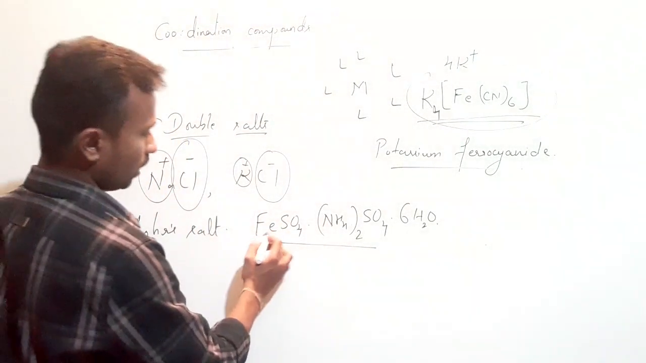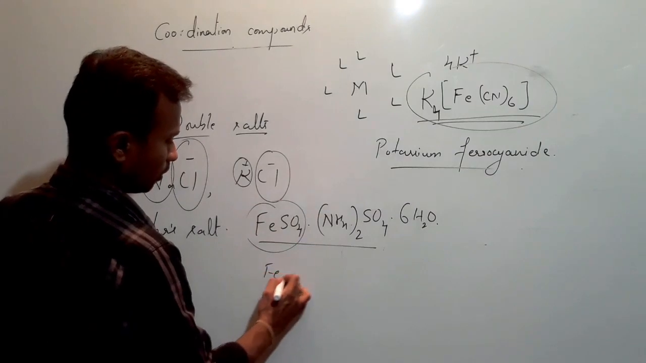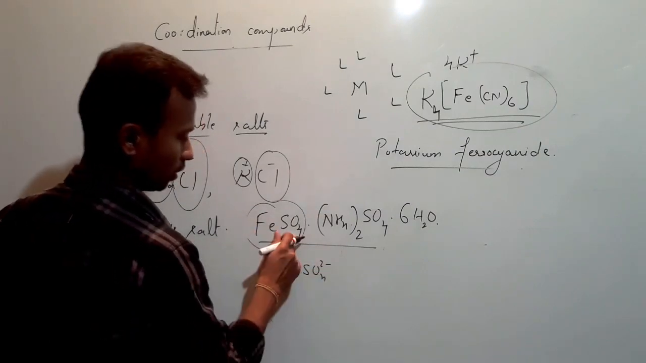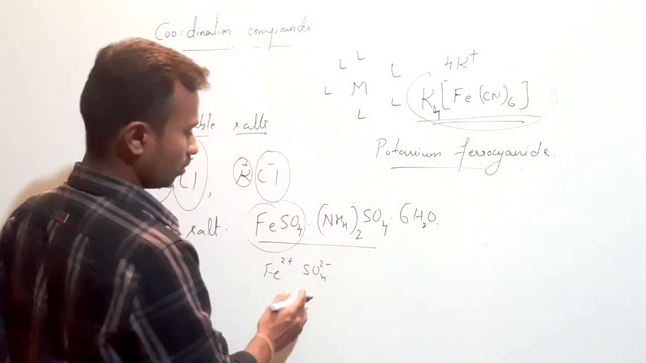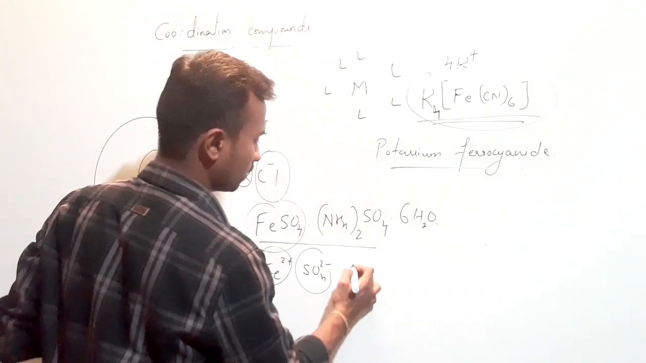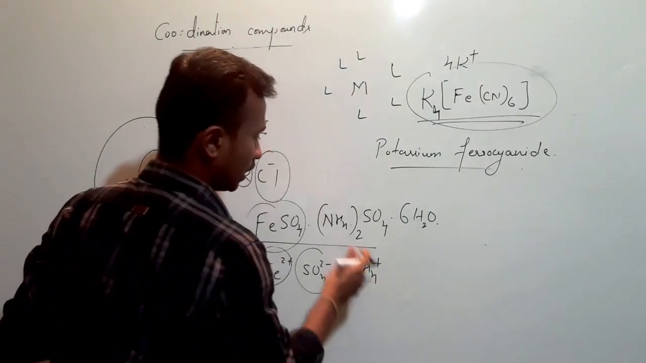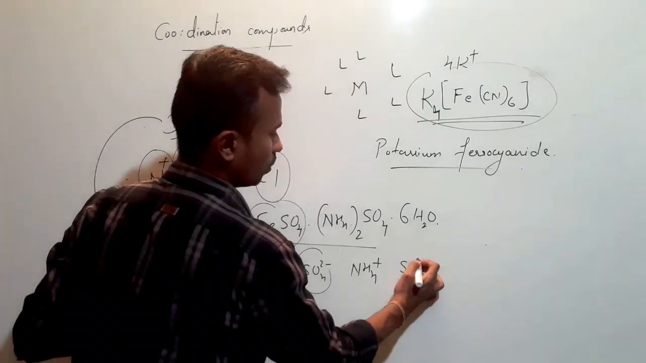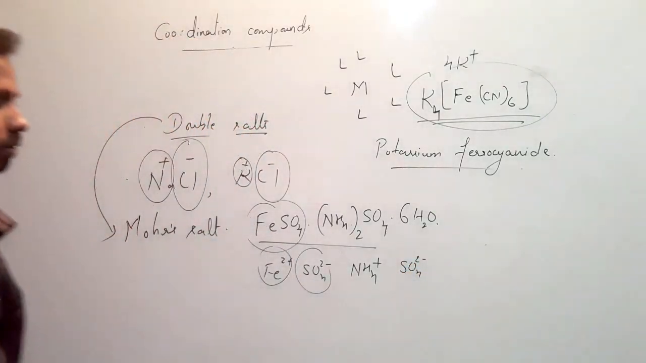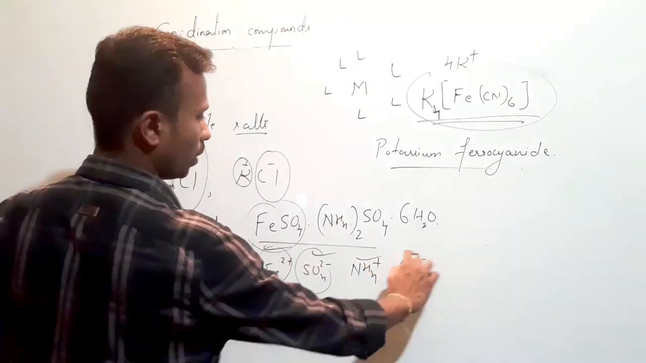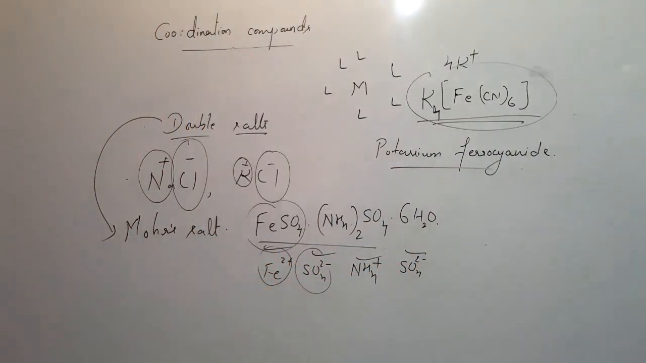How? See, here we will get Fe2+ ions and SO4 2- ions. When we dissolve this in water, we will get Fe2+ cations and SO4 2- anions. In the same way, we will get NH4+, that is ammonium ions, and SO4 2- ions, isn't it? So we are getting two cations and two anions. So these are known as double salts.